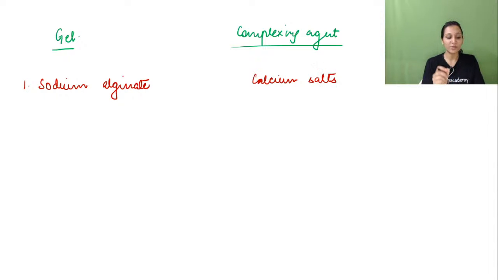I'm not going into the concentration because that is not required here, since we are not doing the experiment. We just need to know that if you are using sodium alginate, the complexing agent would be calcium salt. After that, sodium alginate plus gelatin. The complexing agent in this case will be calcium chloride.